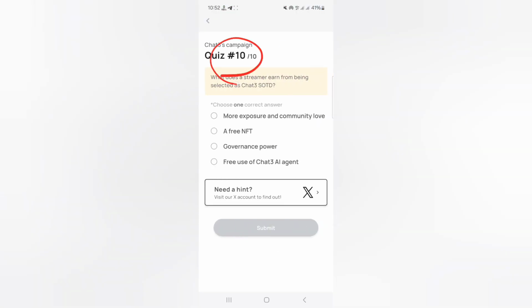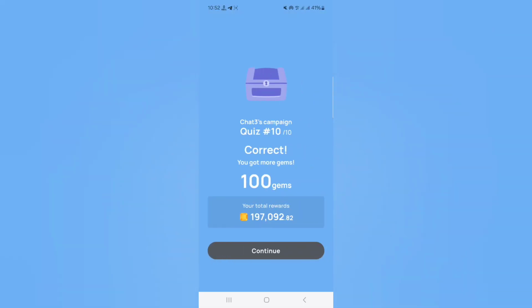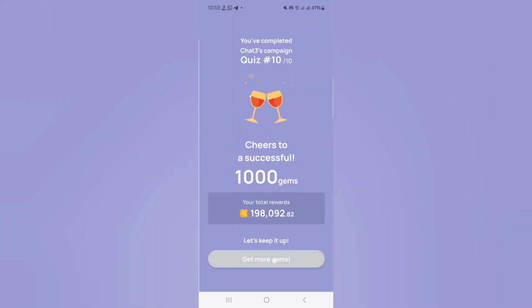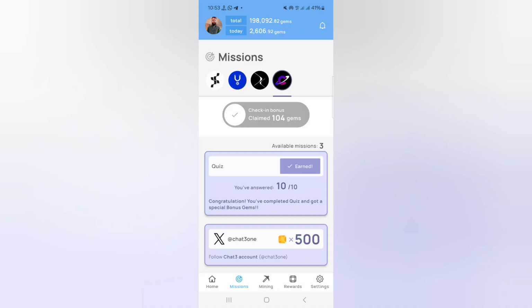Now the last quiz, number 10, and the correct option is option number 1. Click on it and click submit. Here you see again 100 gems as a correct option, and also earn 1000 gems for completing the Chat 3 campaign and answering all the questions correctly.